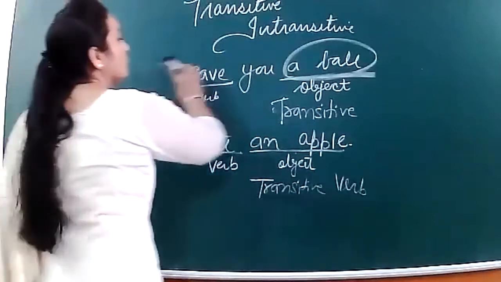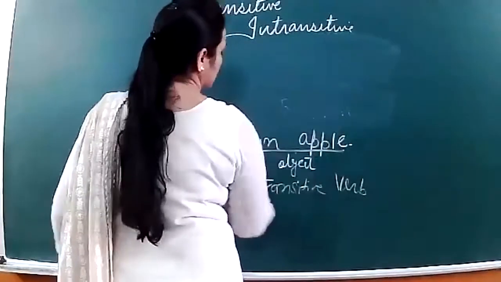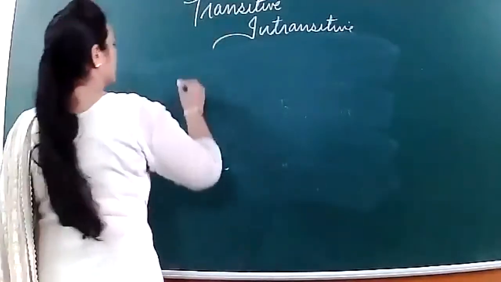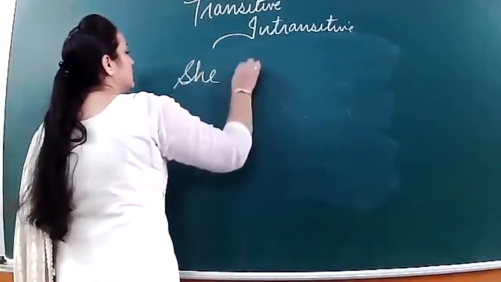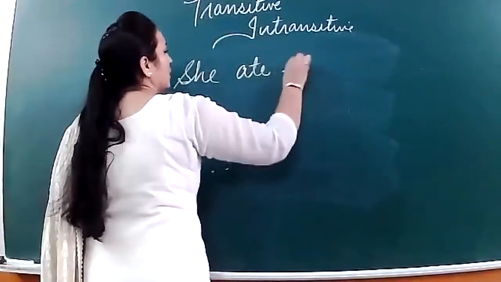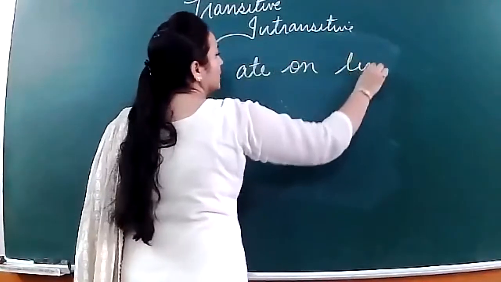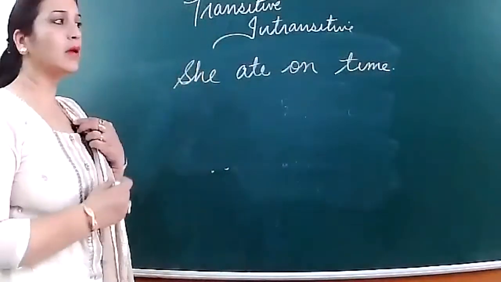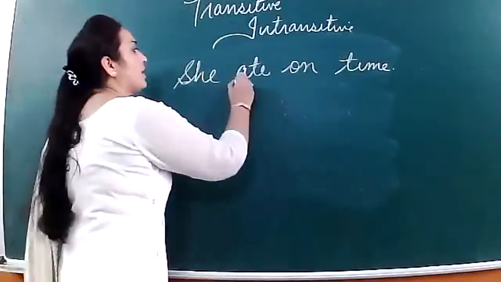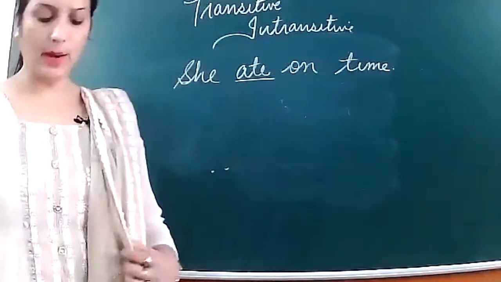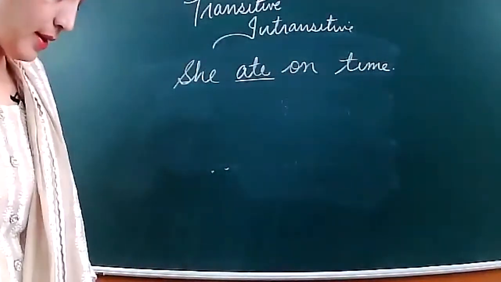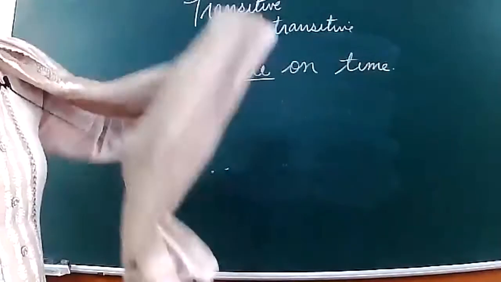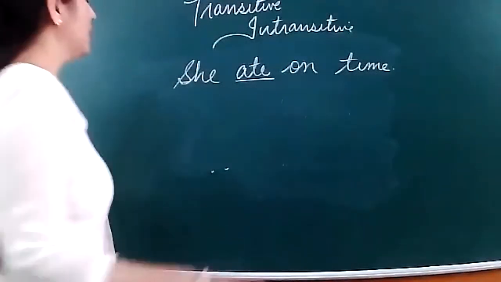So now I'm going to move further. She ate on time. So she ate. Ate is what here? Type in the chat box. Ate is a verb.